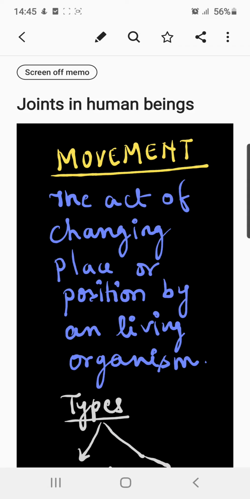Hello everyone. Let's study the different types of movements which our body shows with reference to the different types of joints. When we talk about the definition of movement, it is basically an act of changing place or position by the entire body or by one or more of its parts.